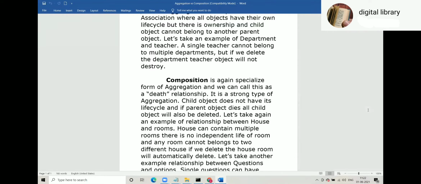Another example of composition: your MCQ, poll question. A question has got multiple options. So question is a parent and option is a child. Now what if we destroy that question? If we destroy the question, obviously all options also will be destroyed. So that is another example of composition.